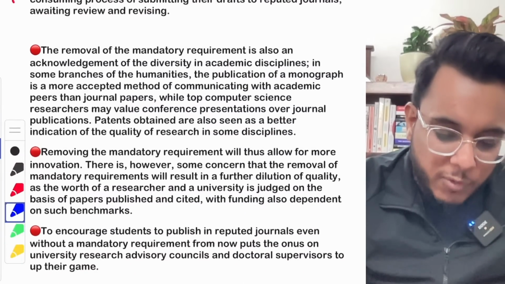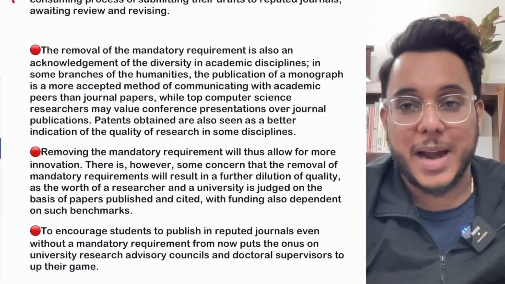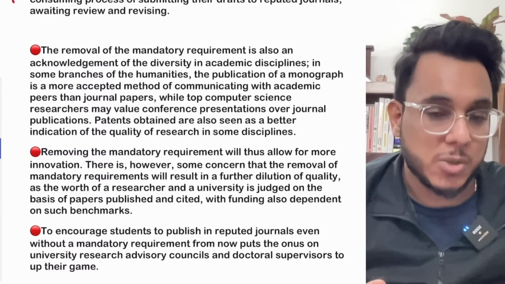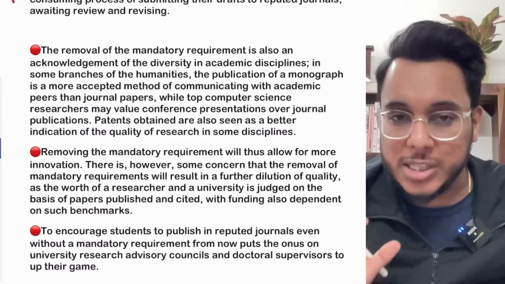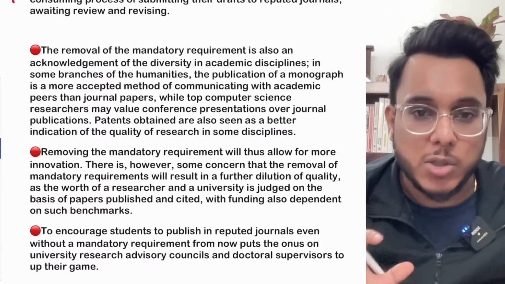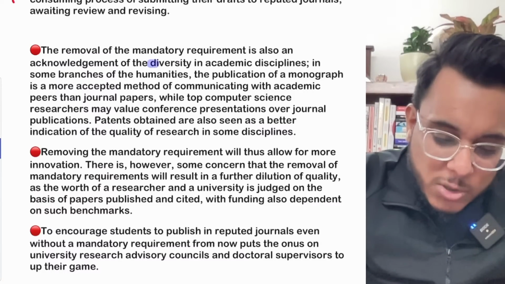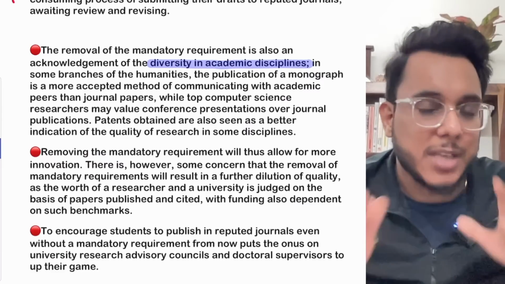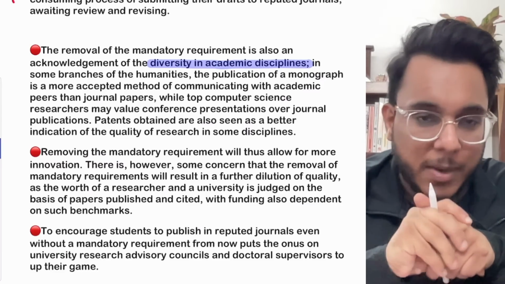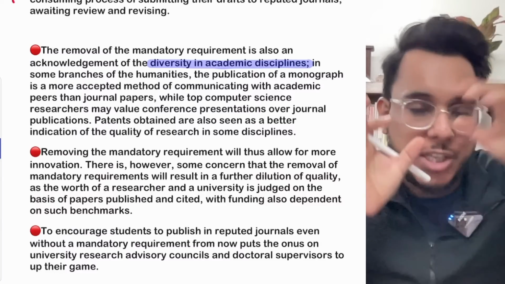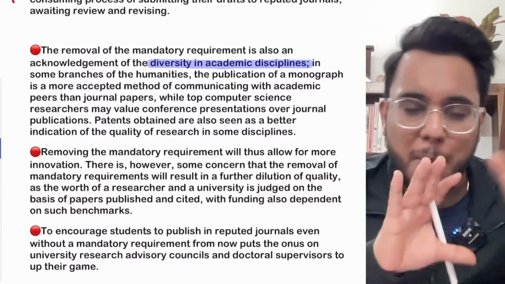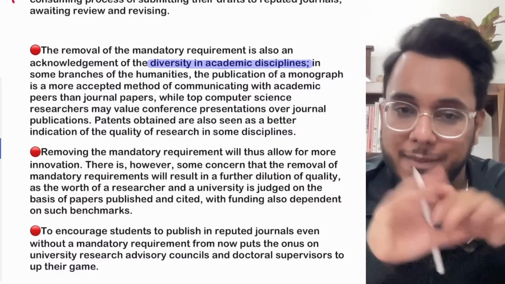This removal has accepted a kind of practicality in the education system. Moreover, the UGC's new directives also recognize the diversity in academic disciplines. Understand this point: everywhere, just publishing in a journal might not be the preferred way.